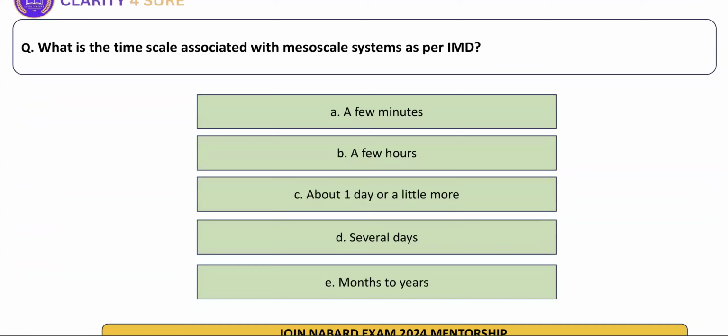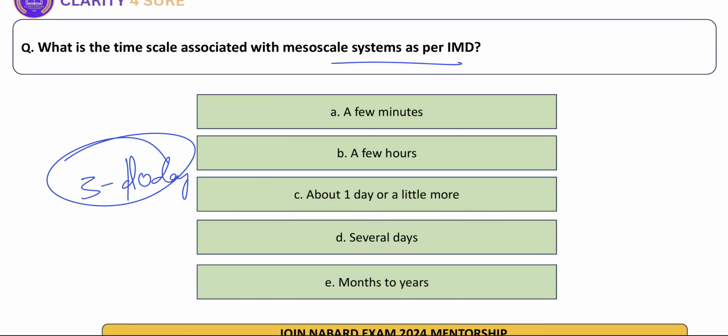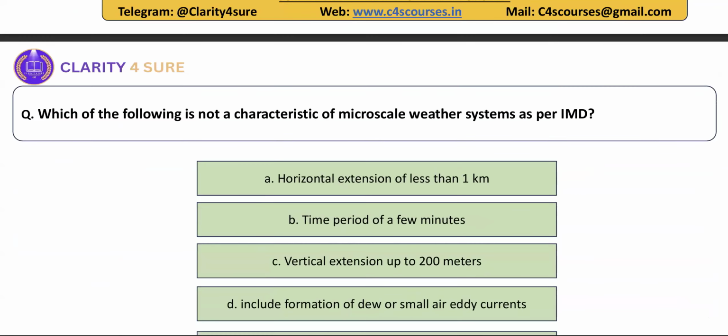Next, what is the time scale associated with mesoscale system as per IMD? What is the time scale for your meso systems? मेजो सिस्टम्स के लिए क्या होता है IMD का क्लासिफिकेशन? माइक्रो होता है दैट वन. मेजो you have certain number of days. So it is around few days, several days, 3 to 10 days के आसपास होता है. It is like 3 to 10 days. D सही होगा यहाँ पे.